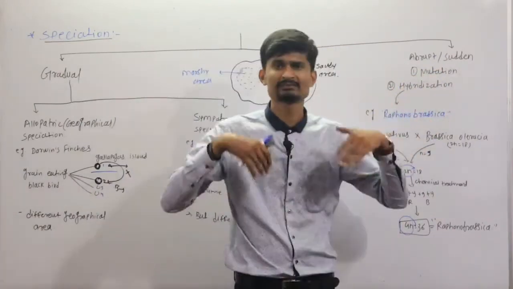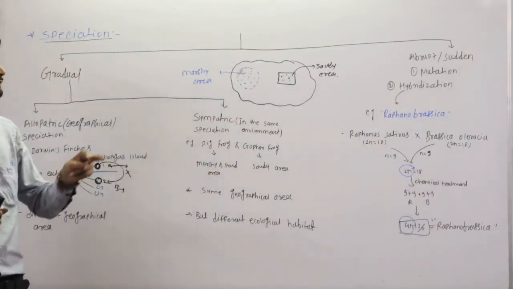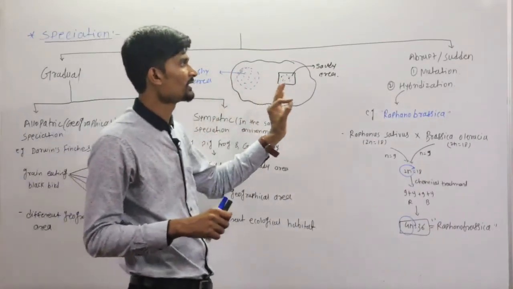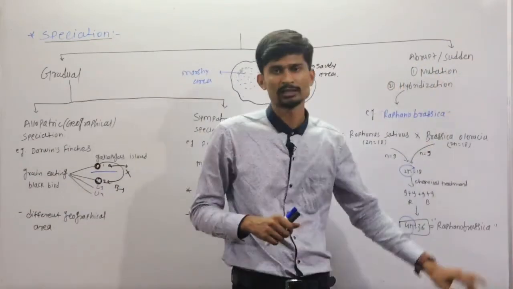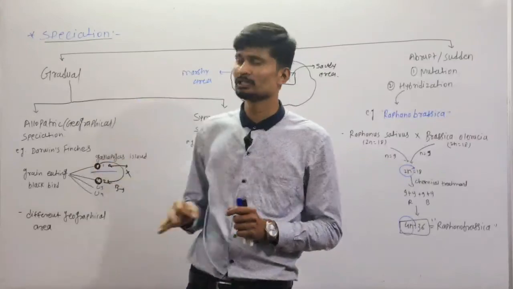Mutation also causes sudden changes which lead to speciation. So that's why hybridization and mutations are included in abrupt or sudden speciation. So here we completed the speciation topic.